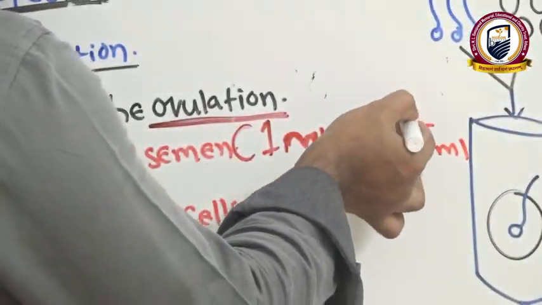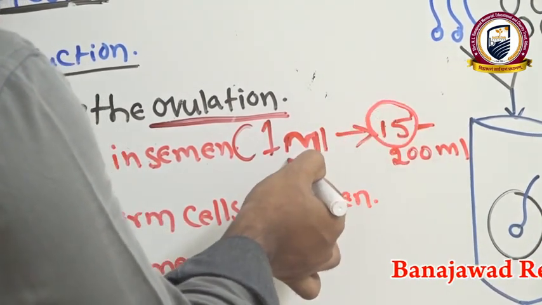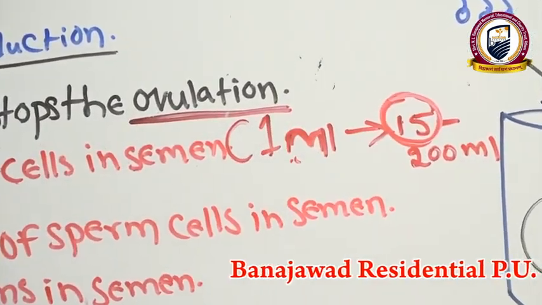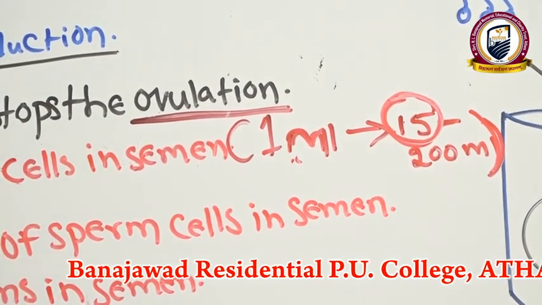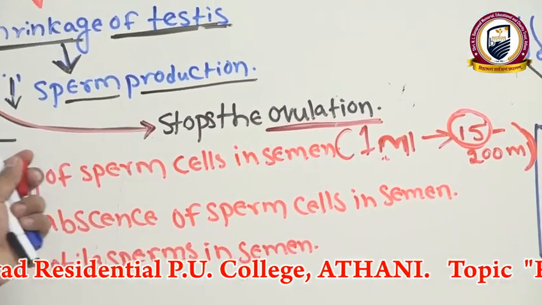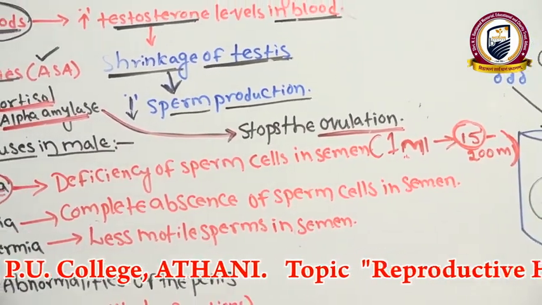If fewer than 15 million are there in 1 ml of semen, we consider it as a less number of sperms in a semen. In this condition also, the semen is not suitable for undergoing the fertilization process.